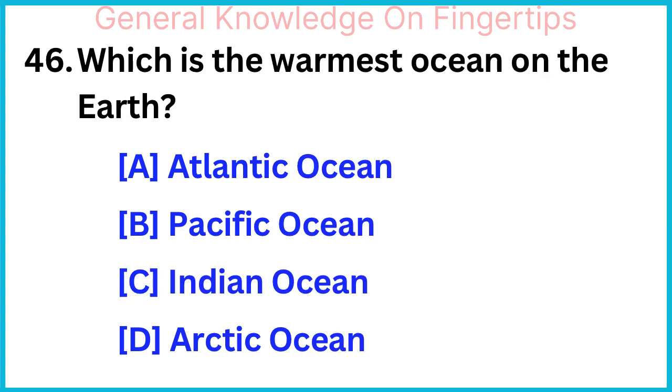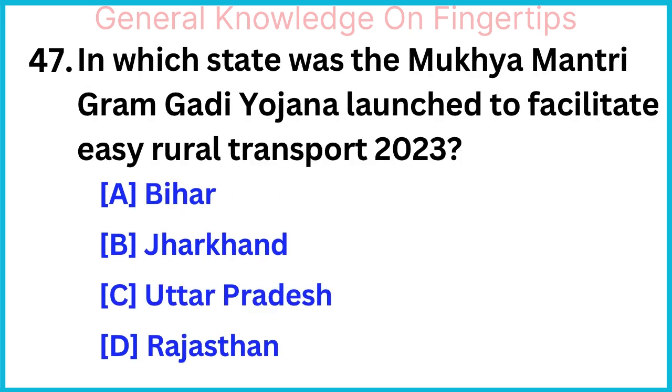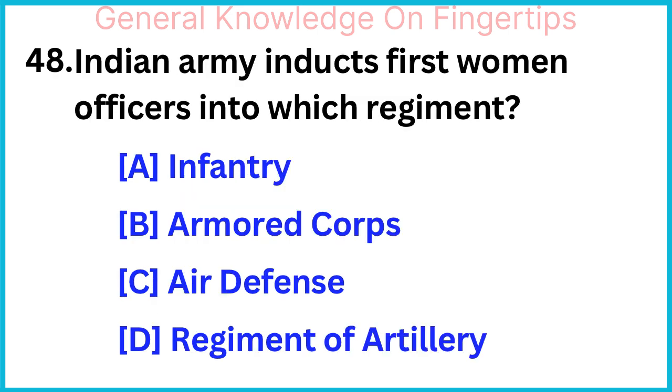Which is the warmest ocean on the earth? Indian Ocean. In which state was the Mukhya Mantri Gram Gadi Yojana launched to facilitate easy rural transport 2023? Jharkhand. Indian Army inducts first women officers into which regiment? Regiment of Artillery.